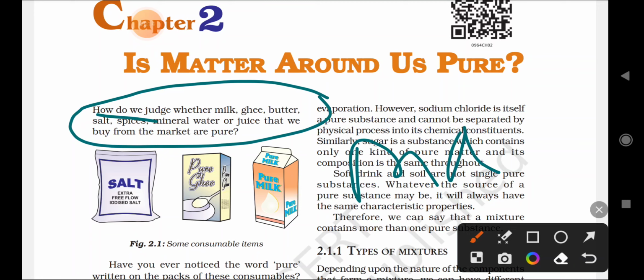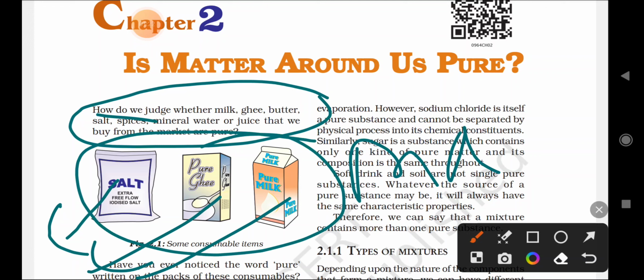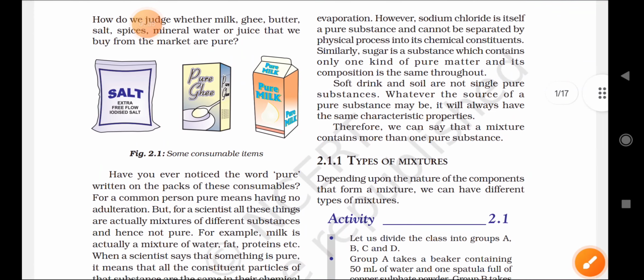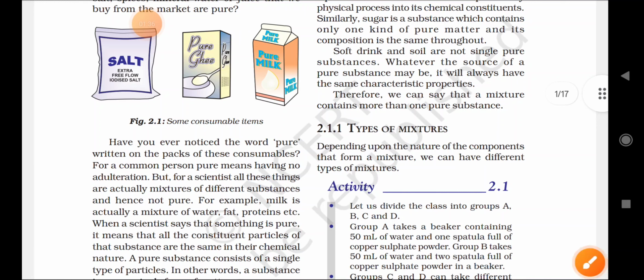For example, in the picture there is a salt packet, a ghee packet and a packet of milk. Looking at these packets, how can we say that this is pure or this is impure? On which basis can we say that it is a pure or an impure substance?